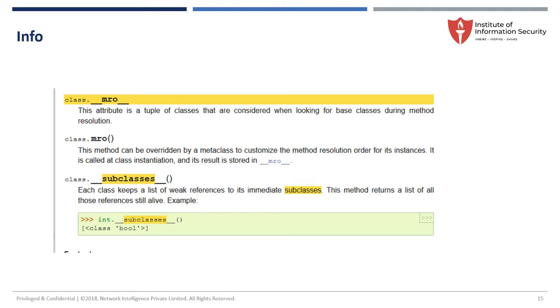If you see MRO, it helps you look up the base classes. When you have subclasses, from there you can check what different types of subclasses are available. Our intention here is to find out whether we can write something on the server, or inject. Previously in MongoDB we bypassed it, and in Cassandra or CouchDB we extracted as much sensitive information as possible using three or four commands, by understanding their structure, like the key space.